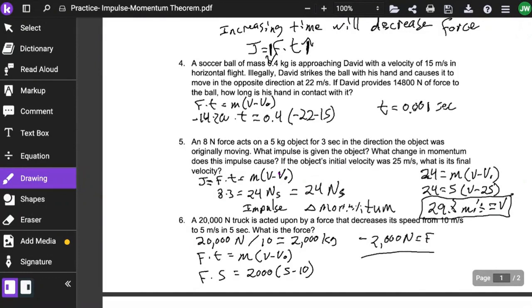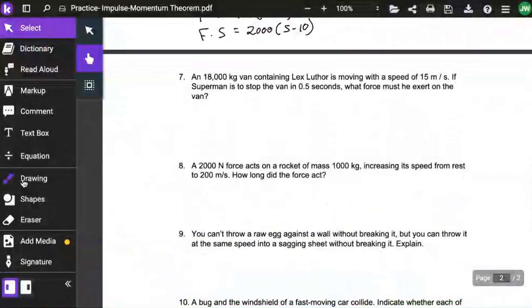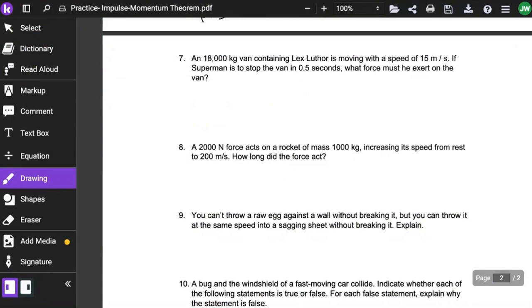Turning our page over, going to the backside, we've got an object that is an 18,000 kilogram van containing Lex Luthor, moving with an initial speed of 15 meters per second. If Superman is to stop the van in 0.5 seconds, what force must he exert on the van? So we know the final velocity being 0 because it's coming to a stop.